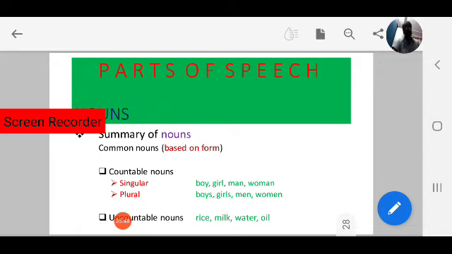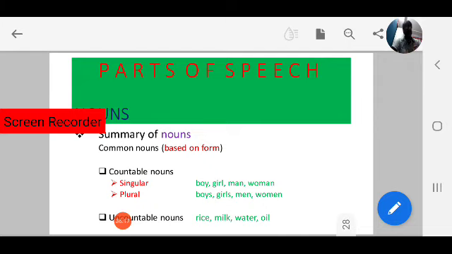One means singular, more than one comes under plural: boy, boys; girl, girls; man, men. What is the plural form of man? Not mans, men. Woman, women. Singular, plural, like that.